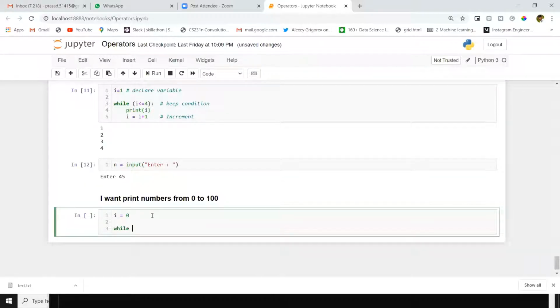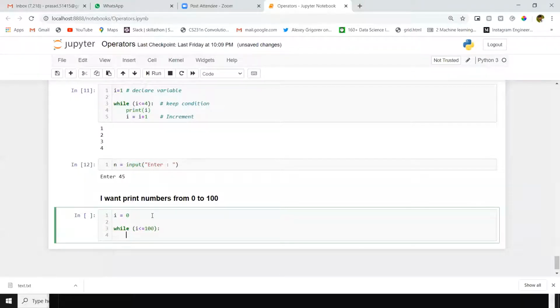Now I'm declaring the condition here. While, inside brackets, I want to print until 100. 100 is also included. So for that, I will give i less than or equal to 100. Colon here. After that, print i. Simple, no confusion. If you have any doubt, just let me know. I hope I'm clear. Now I will execute this code.